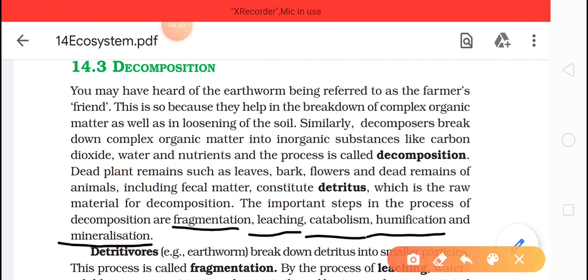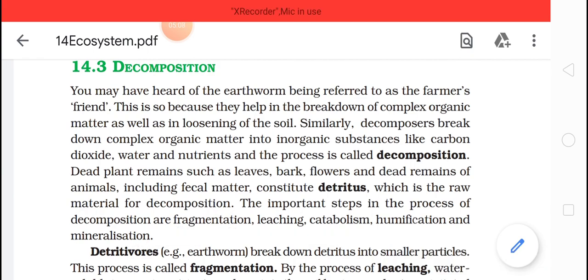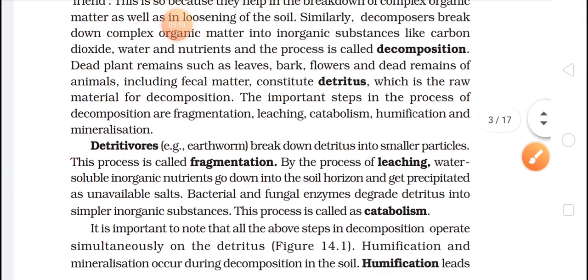Whatever organism it may be, in the decomposition process all these steps will take place. So what are these steps, and what do we mean by these steps? That we will study in this decomposition content. Let's move further and see what they are talking about.